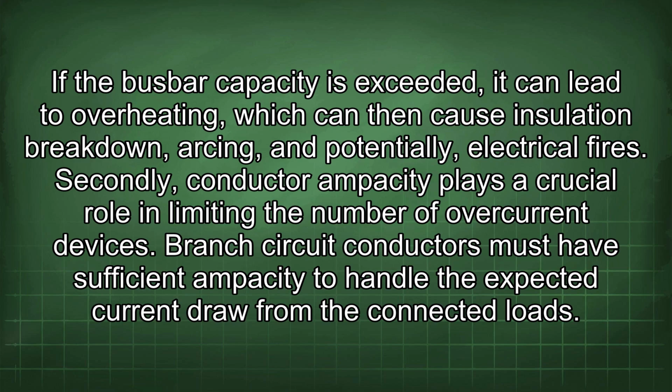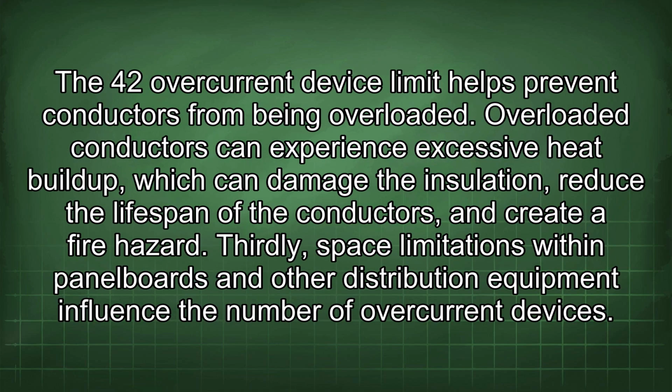potentially electrical fires. Secondly, conductor ampacity plays a crucial role in limiting the number of overcurrent devices. Branch circuit conductors must have sufficient ampacity to handle the expected current draw from the connected loads. The 42 overcurrent device limit helps prevent conductors from being overloaded. Overloaded conductors can experience excessive heat buildup, which can damage the insulation, reduce the lifespan of the conductors, and create